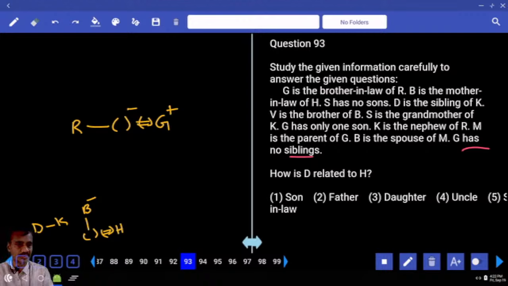D is the sibling of K. V is the brother of B. Now V and B are siblings to each other. V is the brother. S is the grandmother of K.